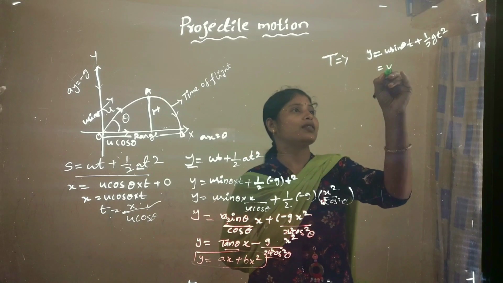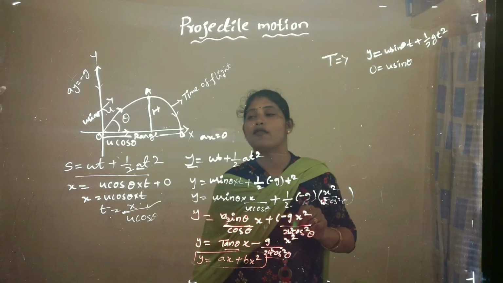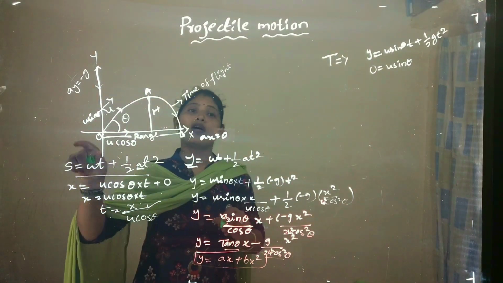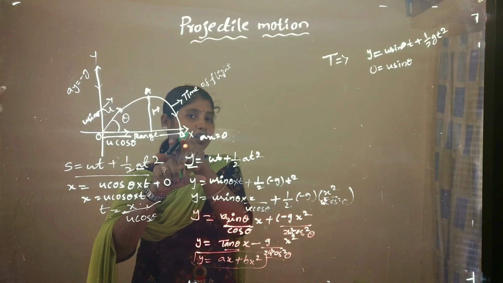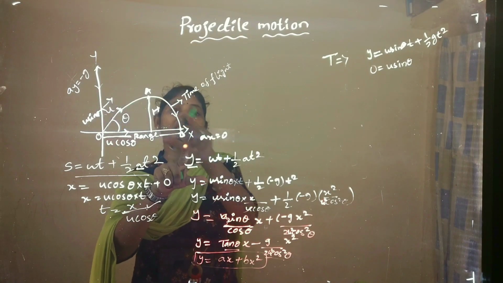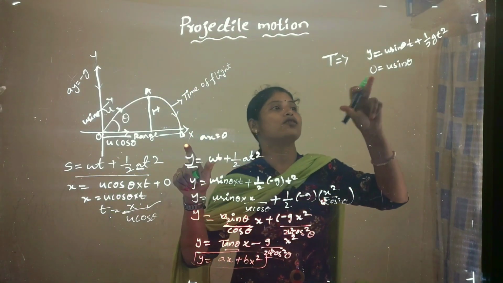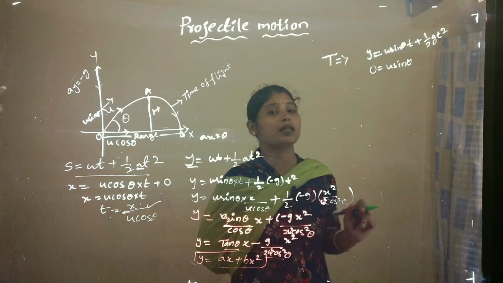Here y equals 0. Why? Because when the projectile finally reaches, that is the total time taken by the projectile, it finally reaches the horizontal path. That time the vertical velocity becomes 0. So here the vertical distance becomes 0, that is y is 0.